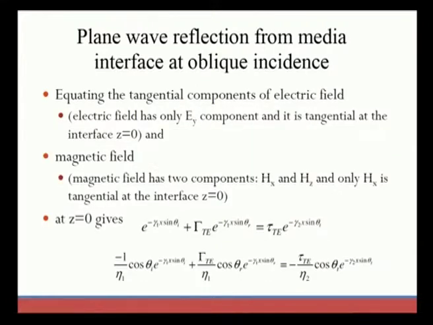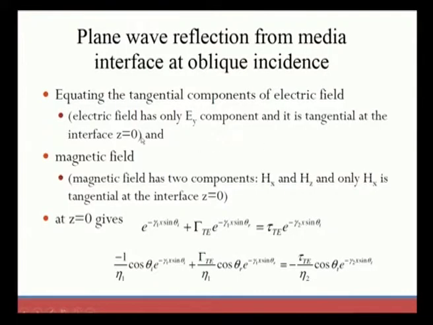So, now equating the tangential components of the electric field. The electric field has only Ey components because we consider the incident and reflected waves to lie in the xz plane. So the components will be y components, and it is tangential at the interface, that is z equal to 0, for the electric field.